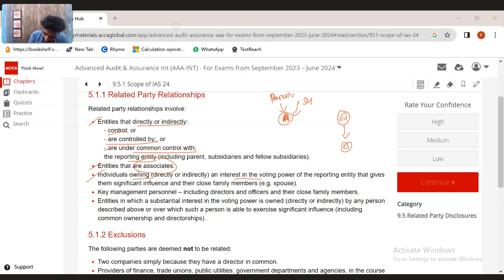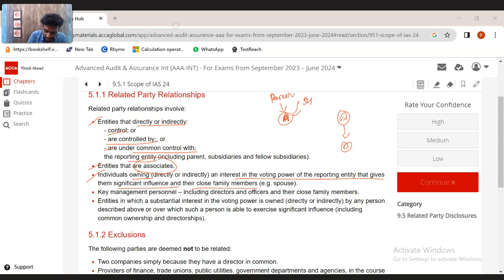Individuals owning an interest in the voting power of the reporting entity that gives them significant influence, and their close family members. So if individuals have an interest in the voting power of the reporting entity, that gives them influence, and so do their close family members.